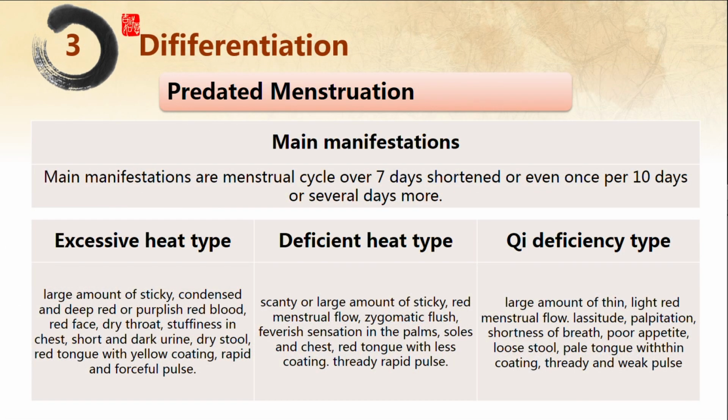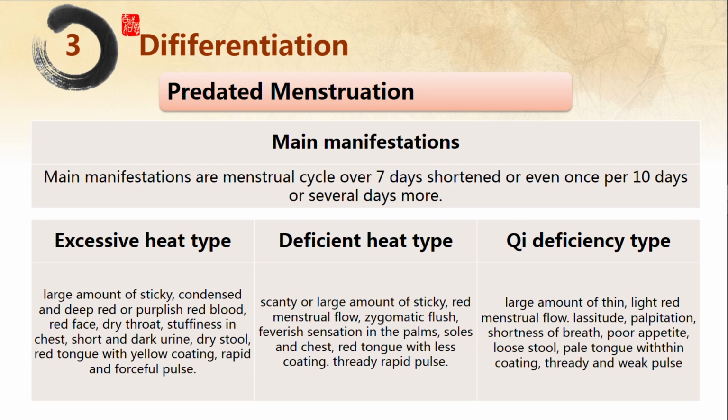Next part, differentiation. When the manifestation is a menstrual cycle shortened by over 7 days, or even once per 10 days, or several days more. Excessive heat type manifests predated menstruation with large amount of sticky, condensed, and deep red or purplish red blood, red face, dry throat, stiffness in chest, short and dark urine, dry stool, red tongue with yellow coating, rapid and forceful pulse.